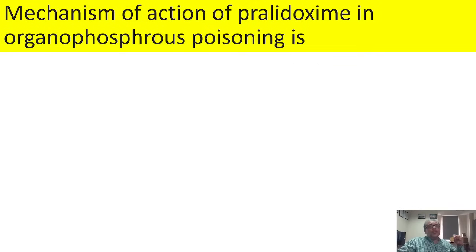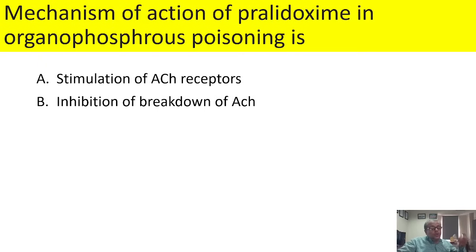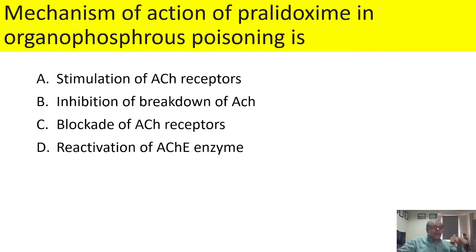Mechanism of action of pralidoxime in organophosphorus poisoning. Pralidoxime is used in the treatment of organophosphorus poisoning after atropine, and its function is to reactivate the enzyme. It is not used to inhibit the acetylcholine activity. It has nothing to do with that. So stimulation of acetylcholine receptor, no. Inhibition of the breakdown, no. Blockage of the receptor, no. But yes, reactivation of the acetylcholinesterase enzyme. And so the answer is D.